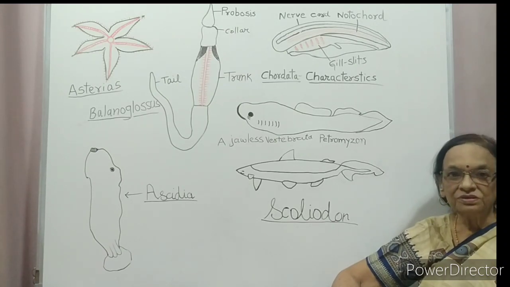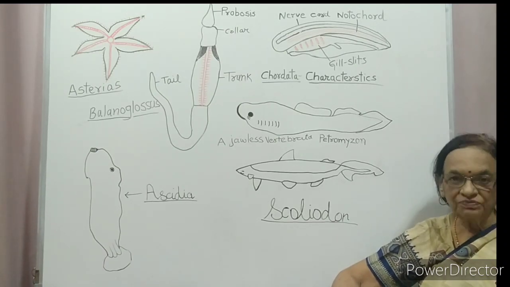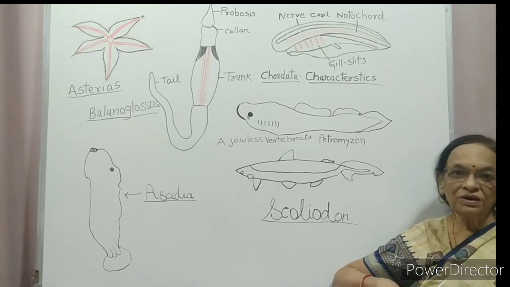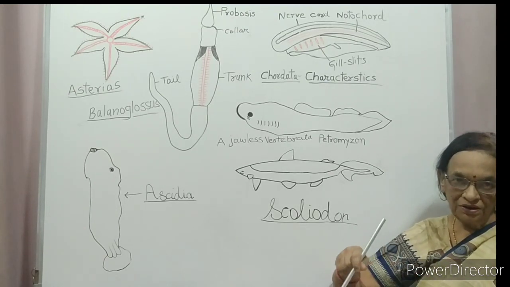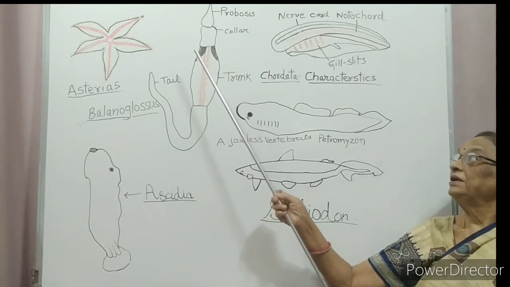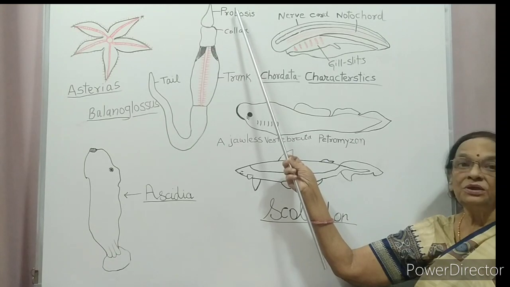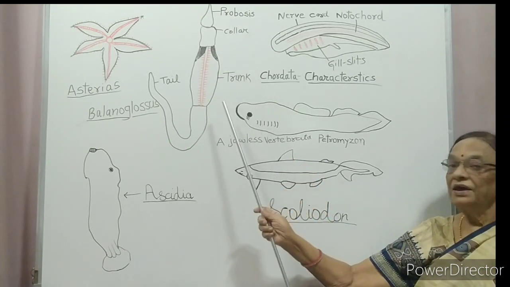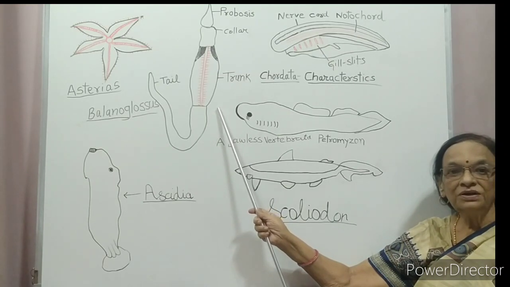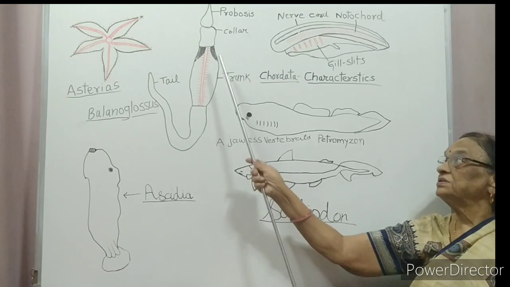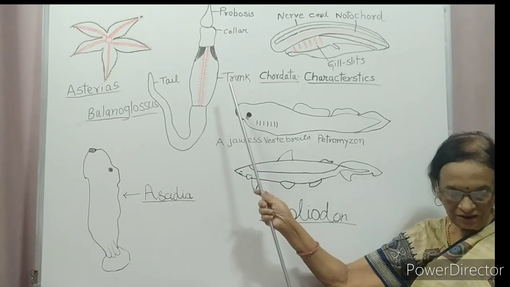This phylum consists of worm-like animals having organ system development. Body of the animal is divided into three parts: proboscis, collar and trunk.